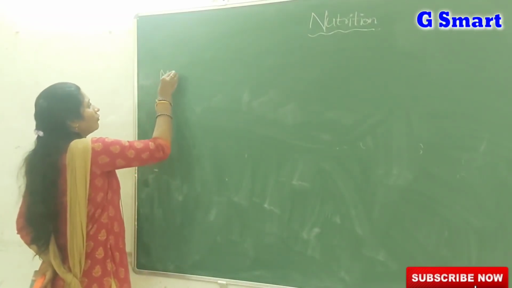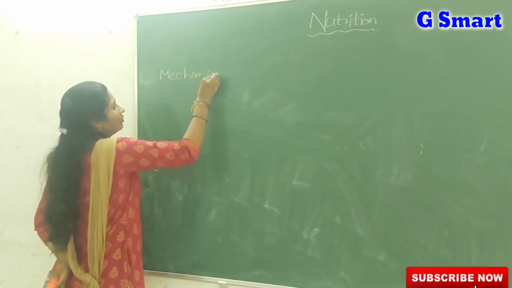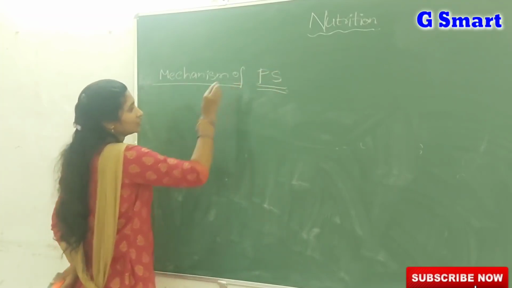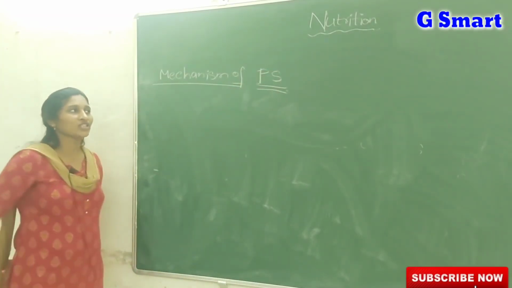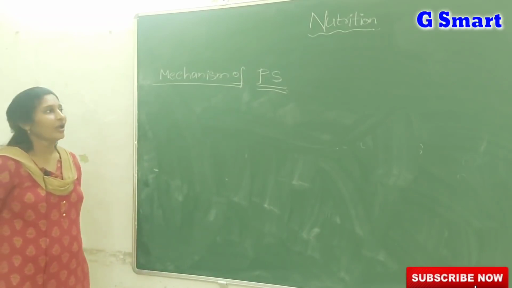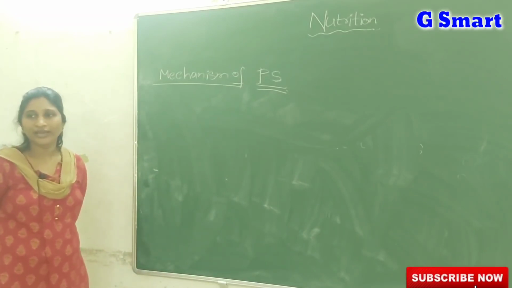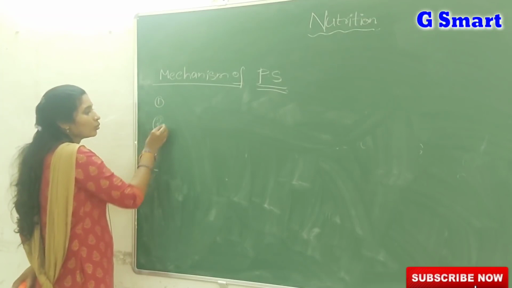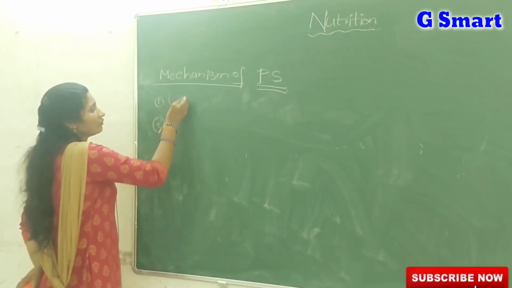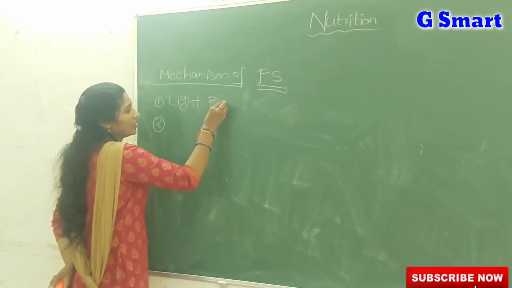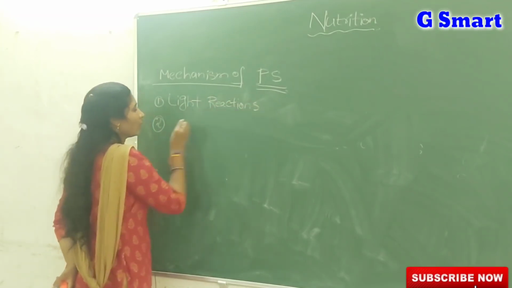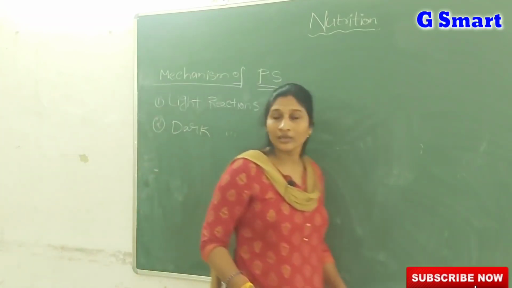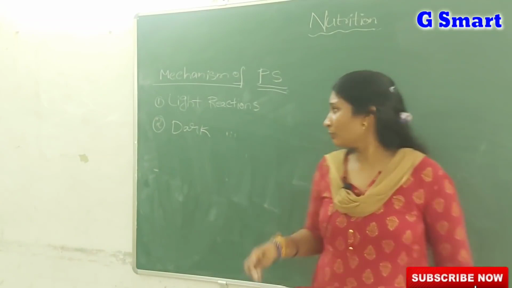Next, the mechanism of photosynthesis. Photosynthesis is a very complex process. It does not take place directly in a single step. In the photosynthesis process, two types of reactions take place. The first one we call light reactions. And the second one we call dark reactions. So simply I will explain what light reactions and dark reactions are.